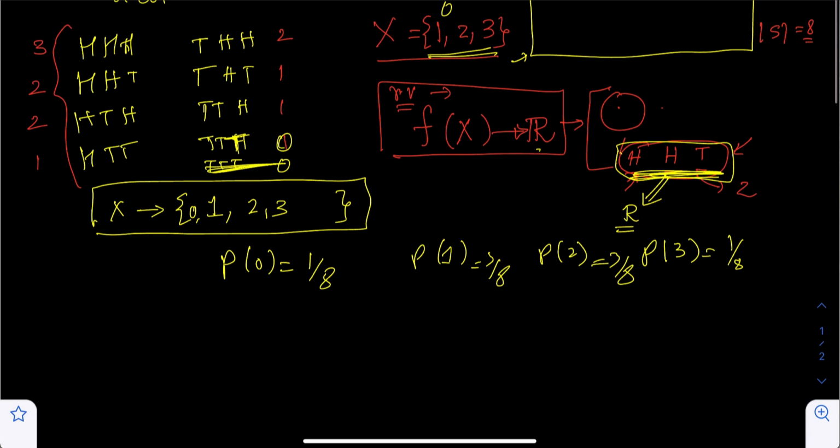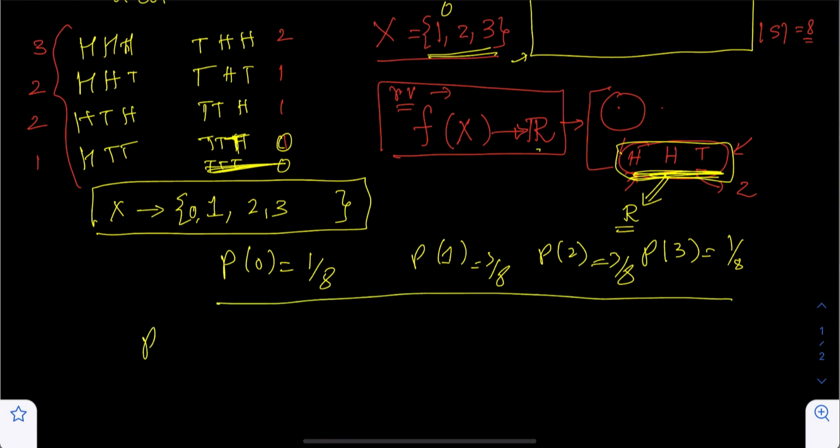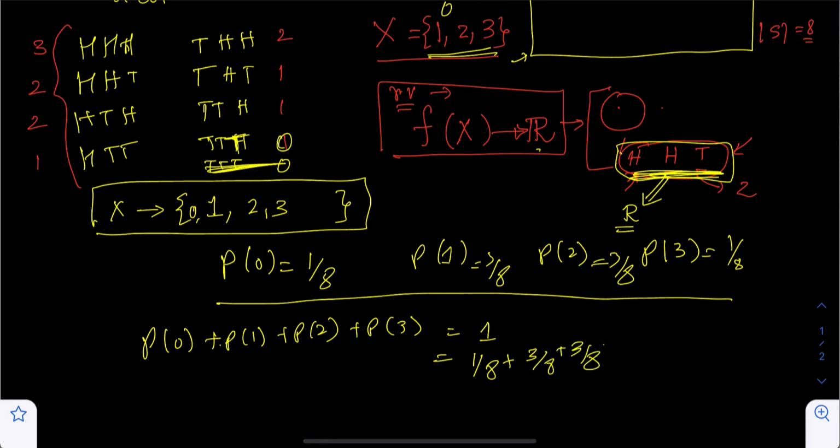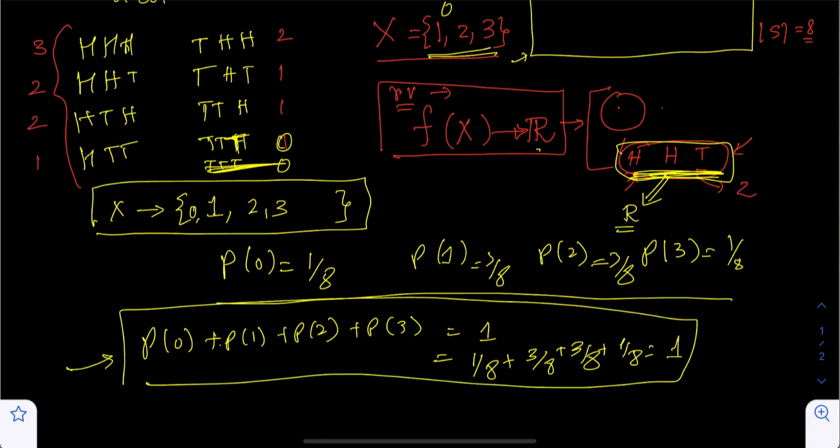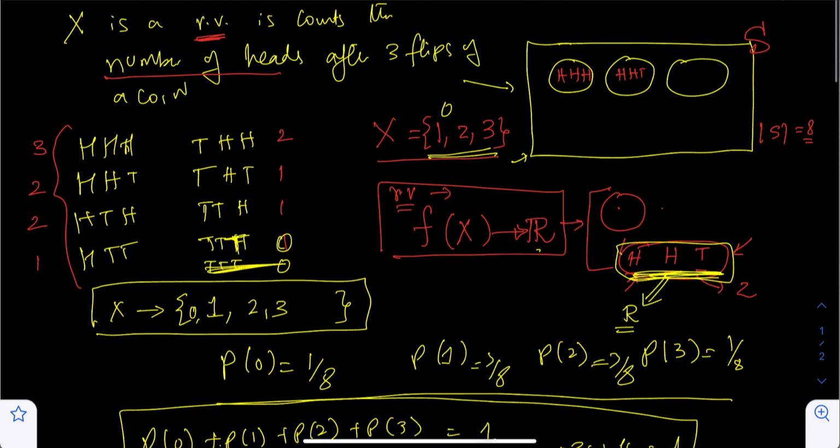Now the sum of these, the probability of 0, 1, 2 and 3, should equate to 1, and it does in this particular case: 1 over 8 plus 3 over 8 plus 3 over 8 plus 1 over 8 is equal to 1. These are all the properties a random variable must satisfy. Hopefully this cleared up the understanding of what a random variable is.